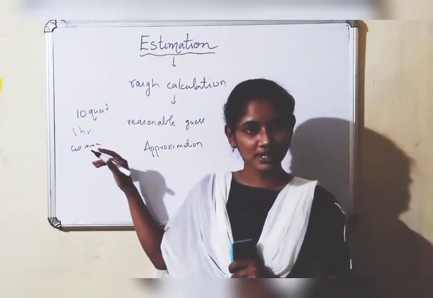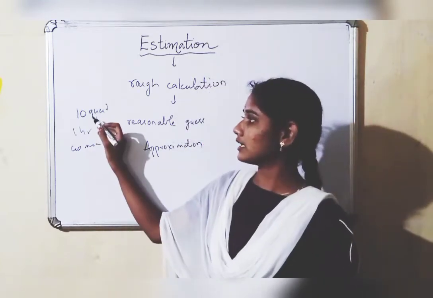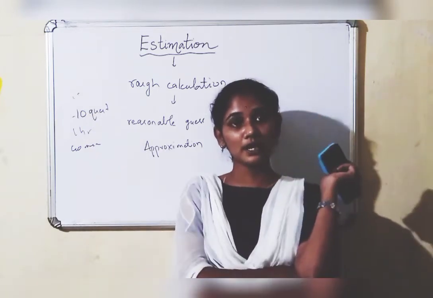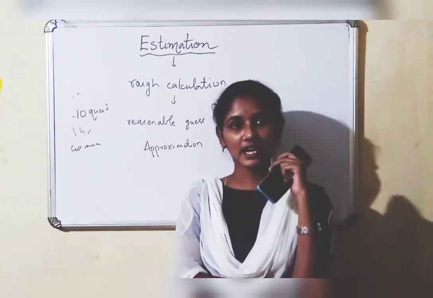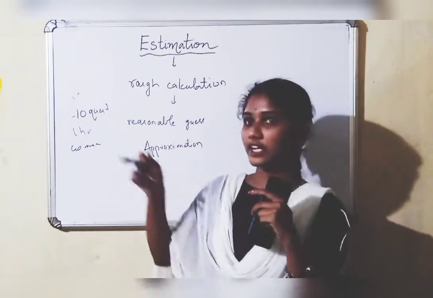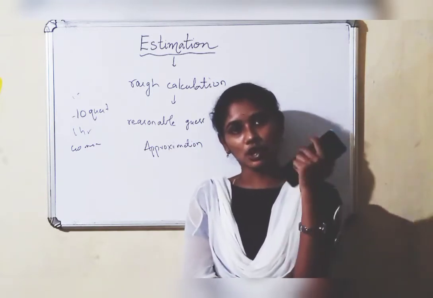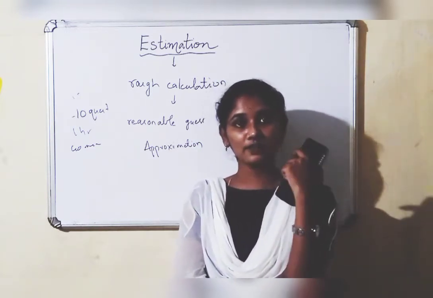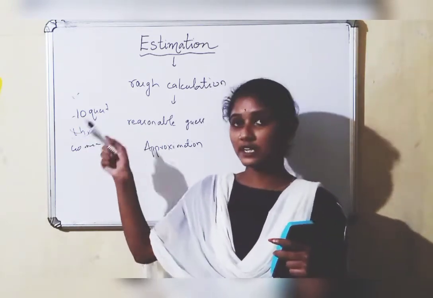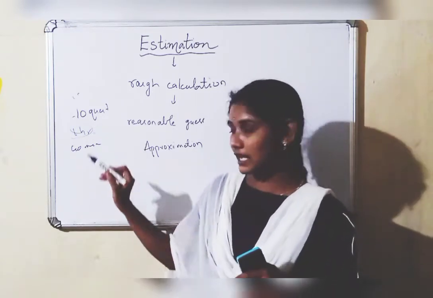Right? So this is a rough calculation. You are thinking that, for example, if I take 10 minutes for one question, how much time will you take? In that way you are thinking, right? So if I solve one question in 3 minutes, it will take 30 minutes. So it is just a rough calculation. If you solve one question in 5 minutes, then it will take 50 minutes. It is nearly 1 hour. So I simply told you that you will take 1 hour to solve the 10 questions. So this is an estimated answer.